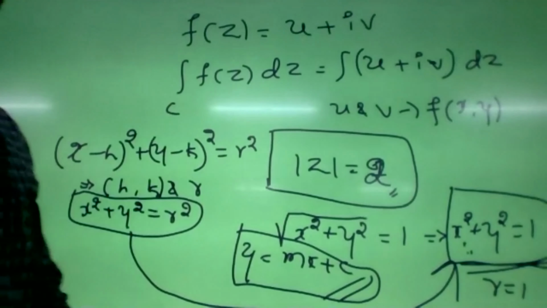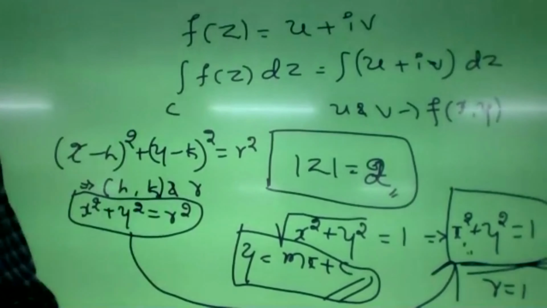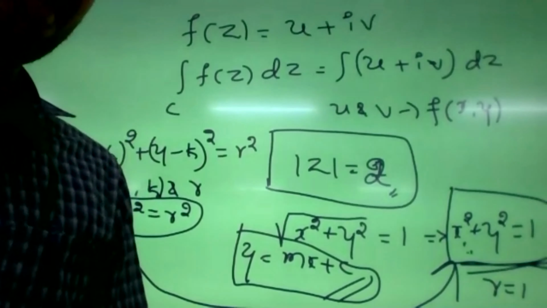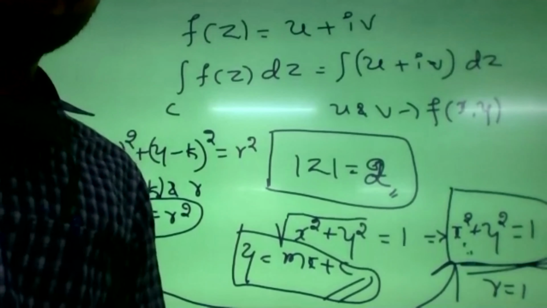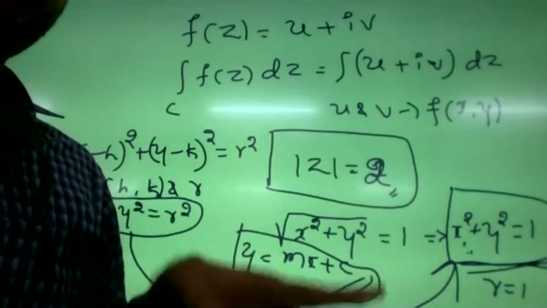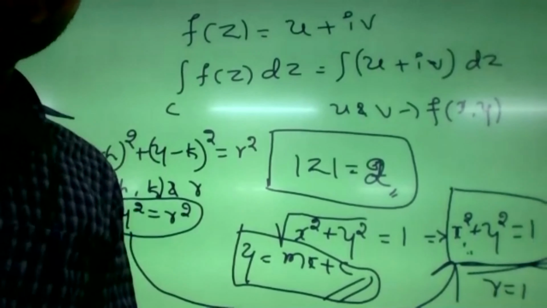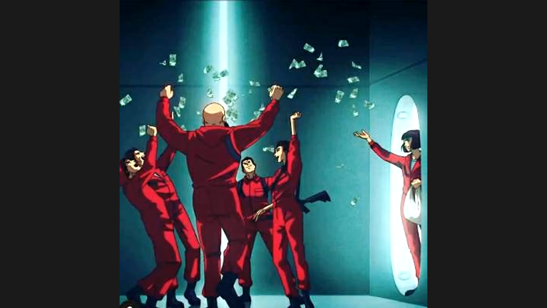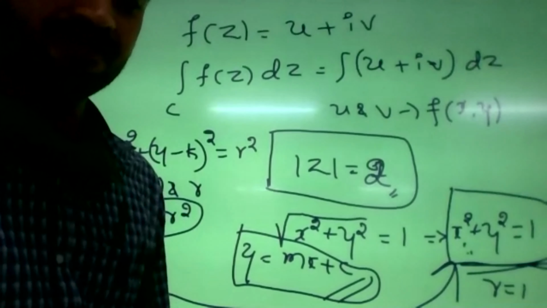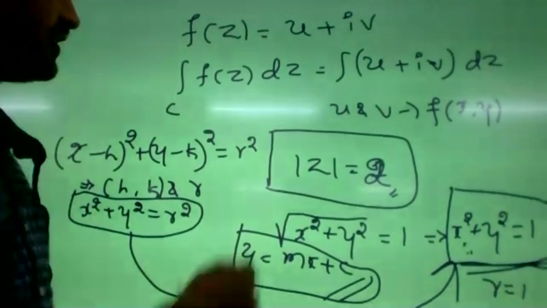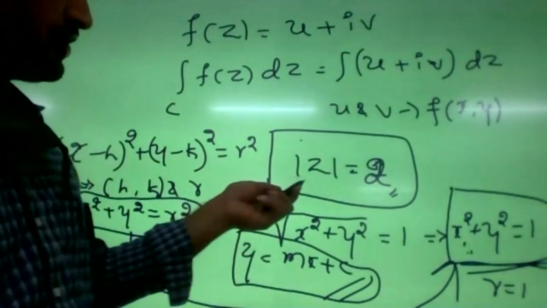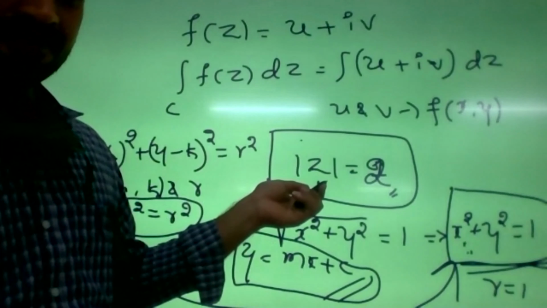While integrating, if you want to apply any complex theorem, like Cauchy's integral theorem or Cauchy's residue theorem, you should know these things. These are the basic things we will use to evaluate any complex valued integral. Is it clear? Mod z equals 2 indicates a circle with center at the origin and radius 2. Okay?